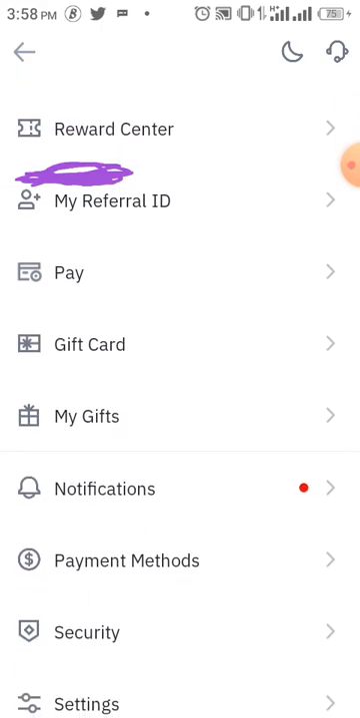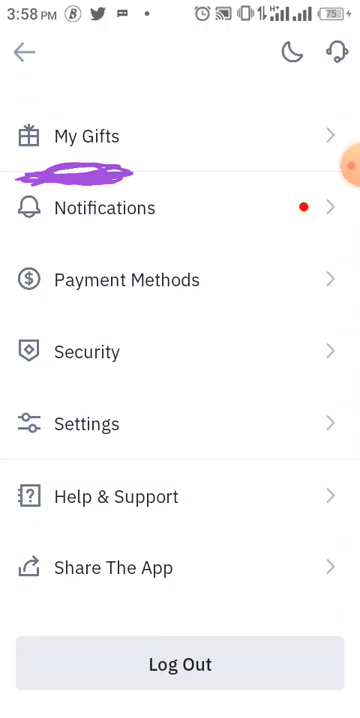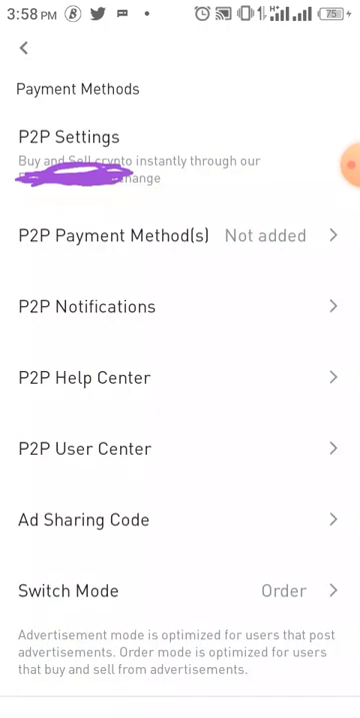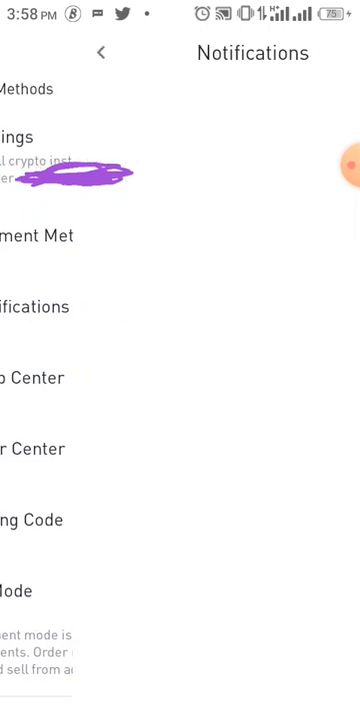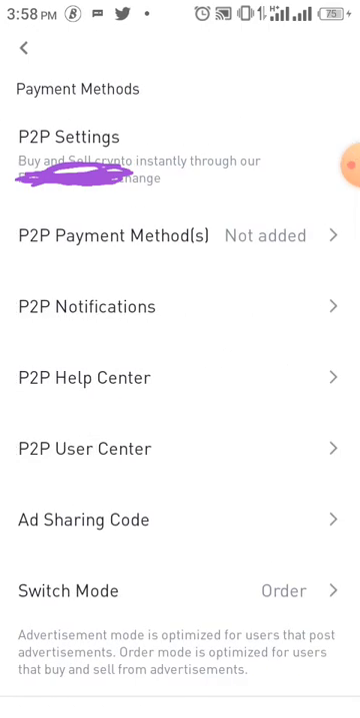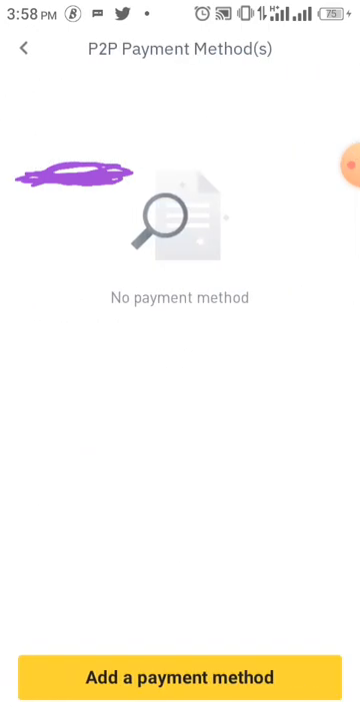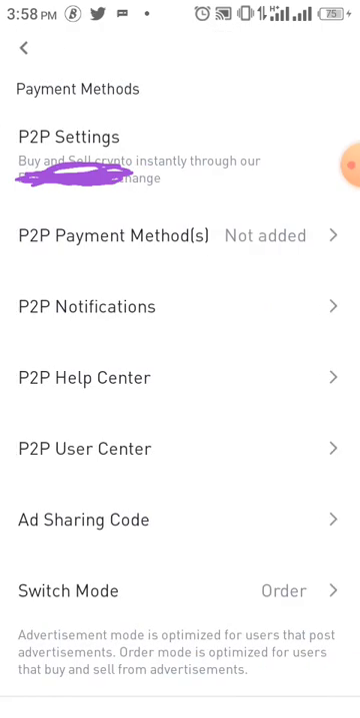If you scroll down, you see different options where you can change your payment method. If you just registered, you need to go to your payment method and add your details, the details of how you need to be paid.